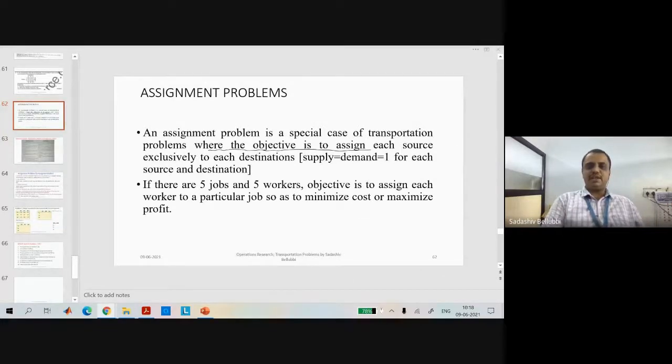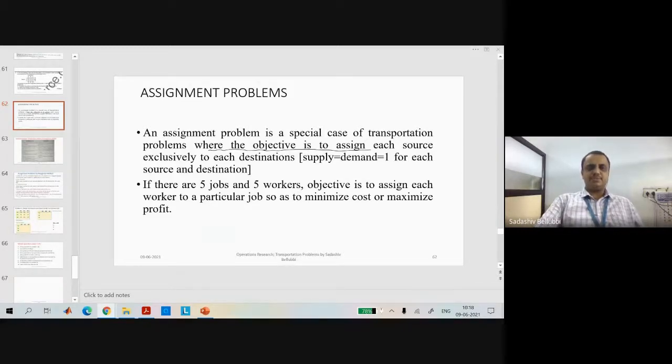Already we have solved many problems on transportation. But in the assignment problem, supply and demand will be unity. The supply will be 1 and the demand will also be 1. That's why it is kept under transportation problems. The main difference between the transportation problem and the assignment problem is that here the supply and demand will be unity, but in the transportation problem they will vary across sources as well as destinations.